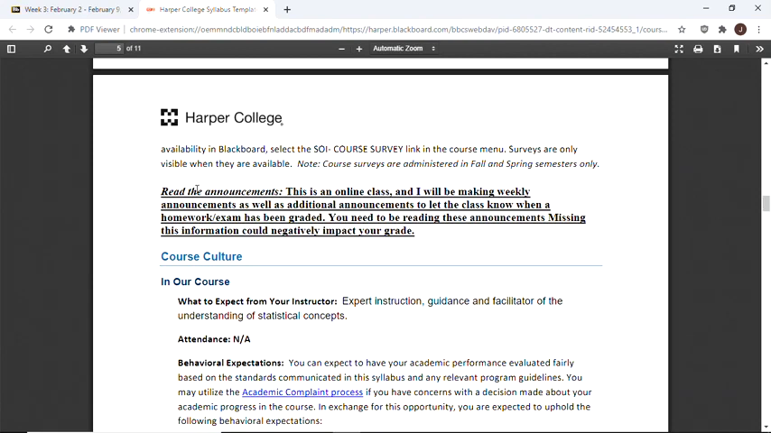So please be looking at these. Not looking at the announcements is not an excuse for missing out on stuff. I'm going to use that liberally. I'll also tell you when your exam is graded, your homeworks are graded, that sort of thing.